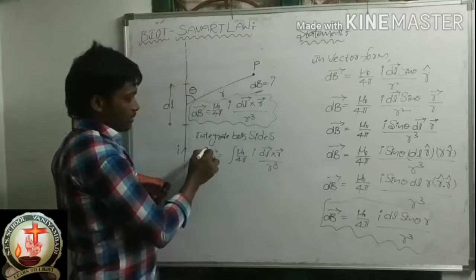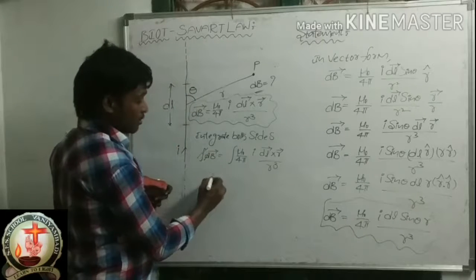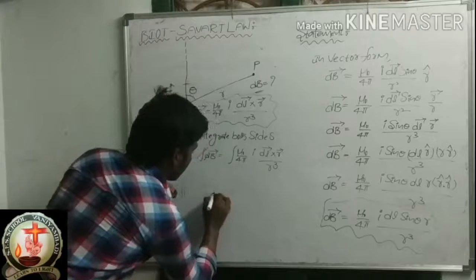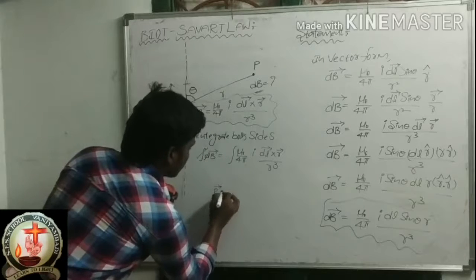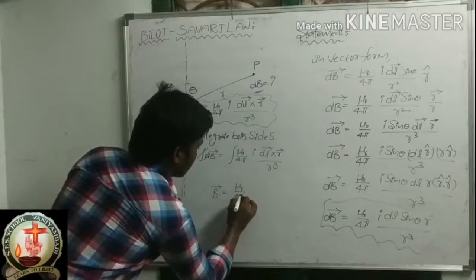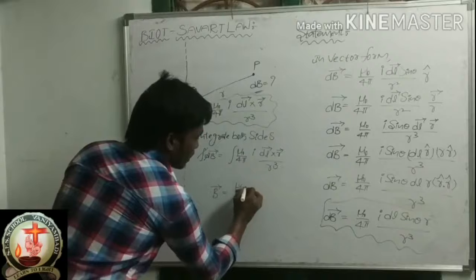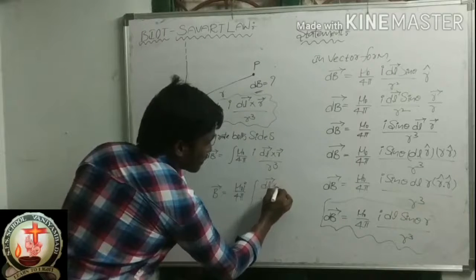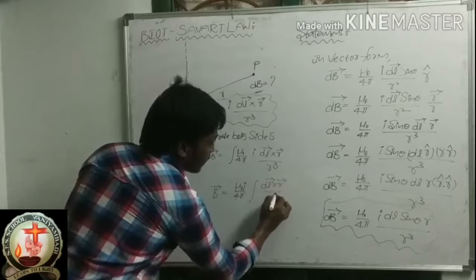Now here integral and d cancel, so remaining what? B bar is equal to mu naught by 4 pi. I am writing this value outside. Integral dl bar cross R bar by R cube.